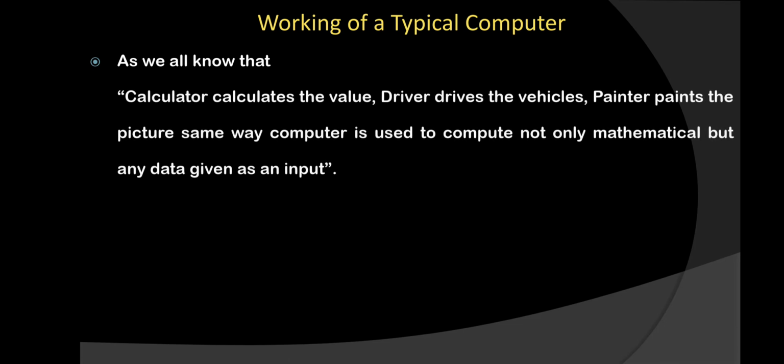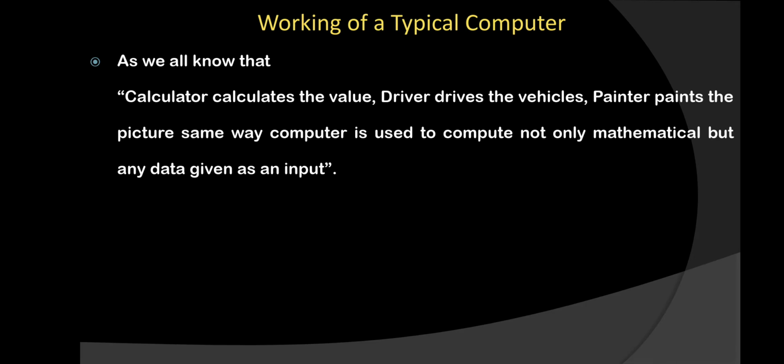Next, working of a typical computer. Typical computer means a computer with which we are working. How it will work, how it can be helpful, and in which way you can work with the help of a computer. Before that, we know that the work of a calculator is to calculate.